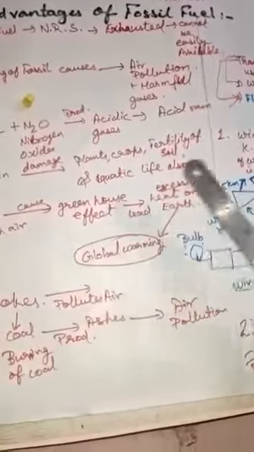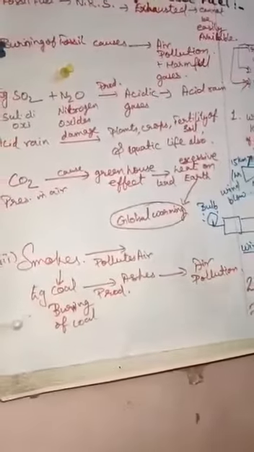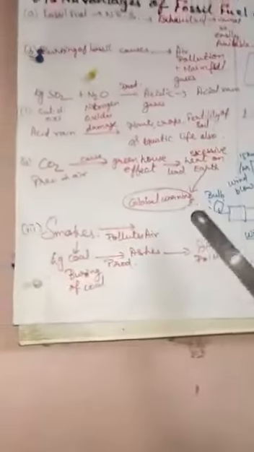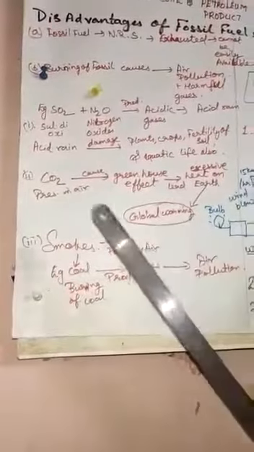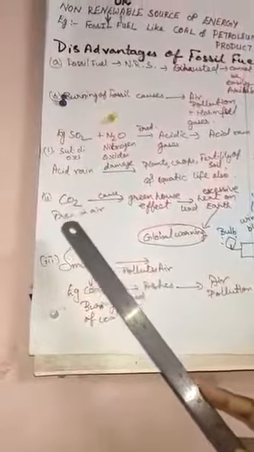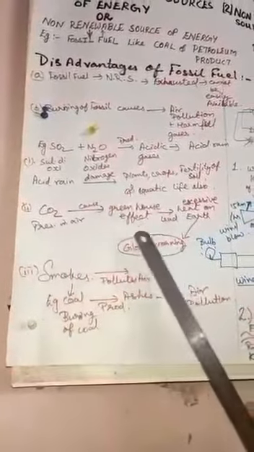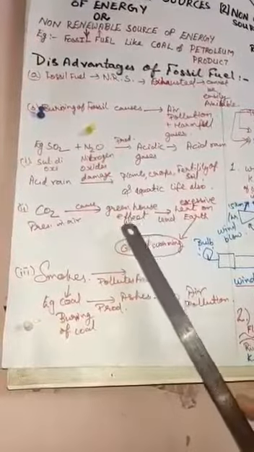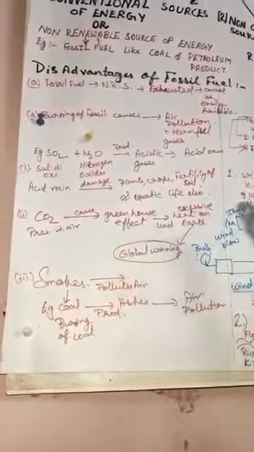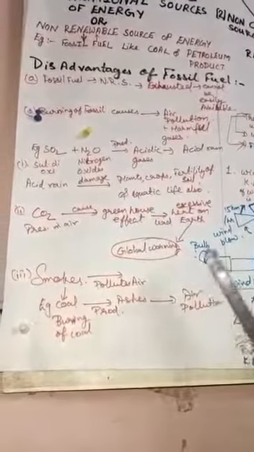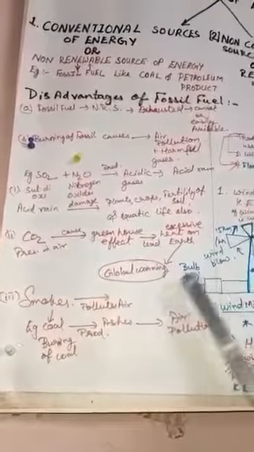Due to this excessive heat on the earth's surface, it causes global warming. Is that clear how global warming is caused? Due to the presence of a large amount of carbon dioxide in the air, it causes the greenhouse effect, and the greenhouse effect leads to excessive heat on the earth's surface,